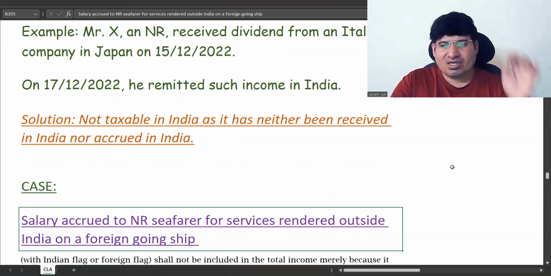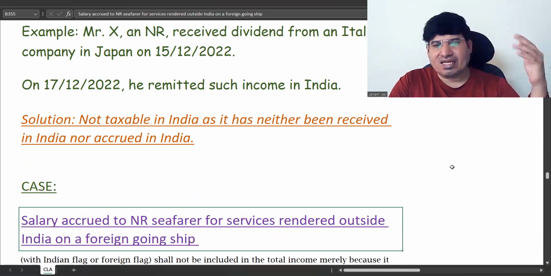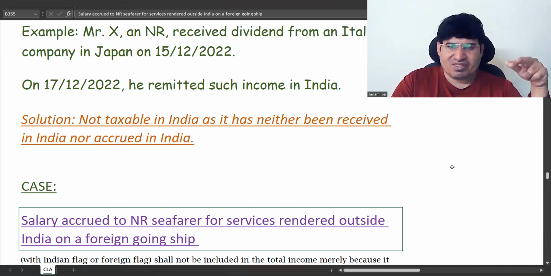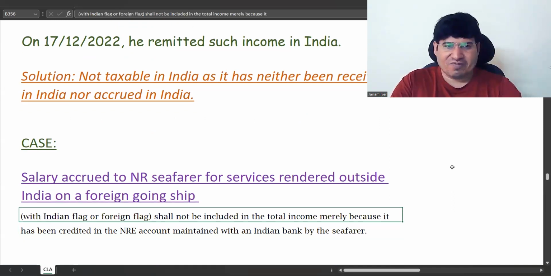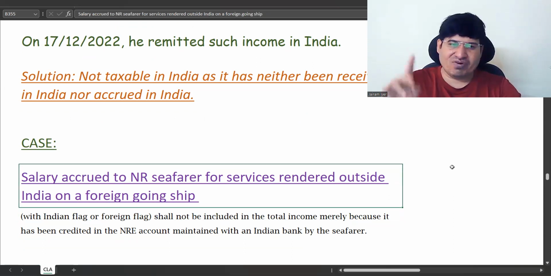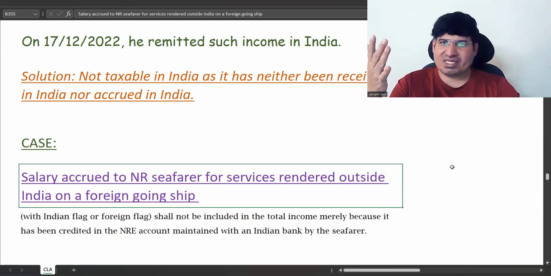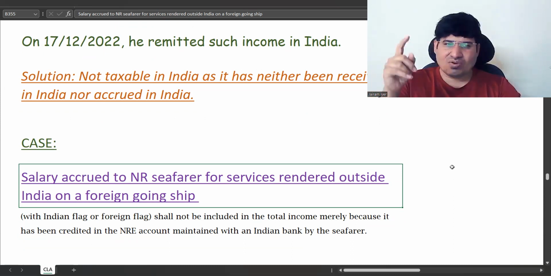Where salary accrued to a non-resident seafarer, that is a sailor, for services rendered outside India on a foreign going ship. He is a non-resident rendering service on a foreign going ship, and that is the salary he is getting. We only have two classifications for this: one is business, one is non-business. So his is non-business, and only a ROR is taxable for such income. But he is a non-resident.